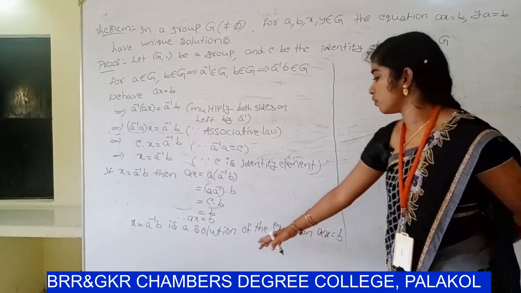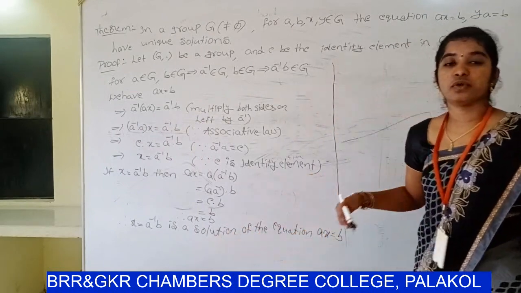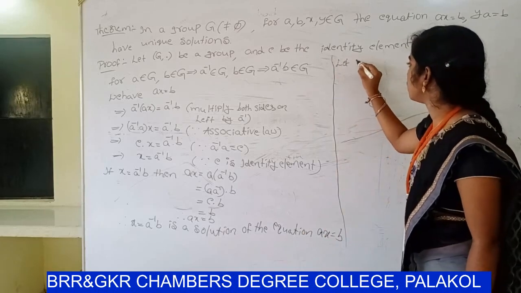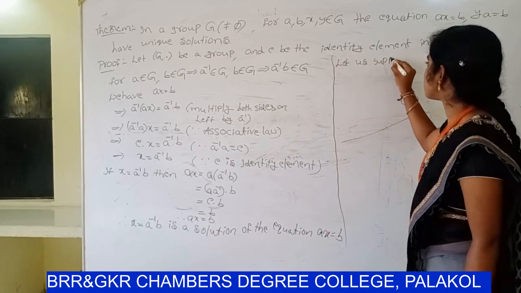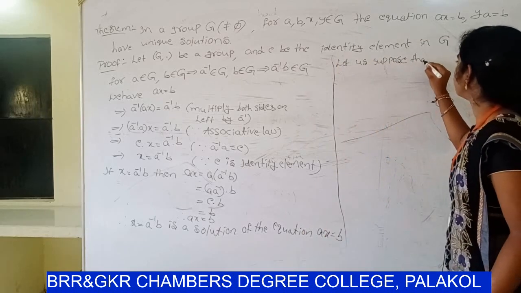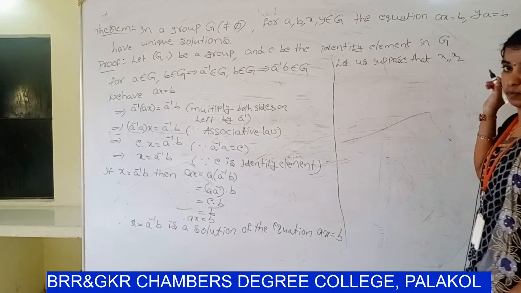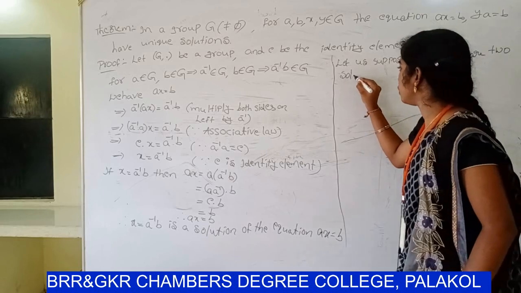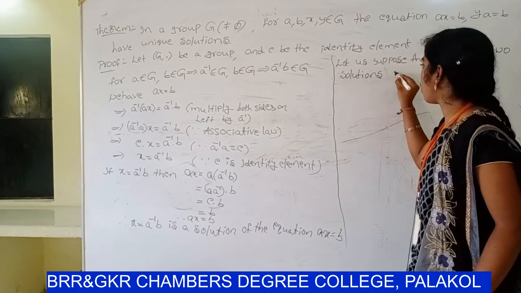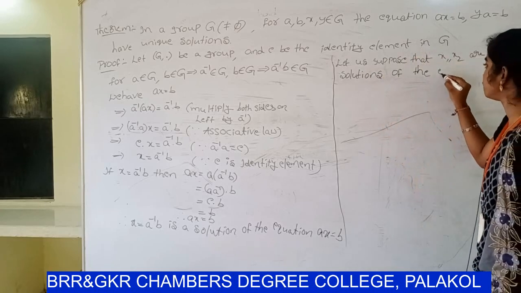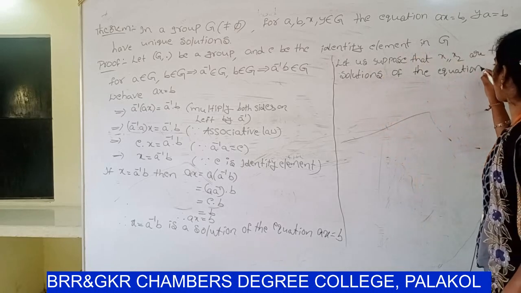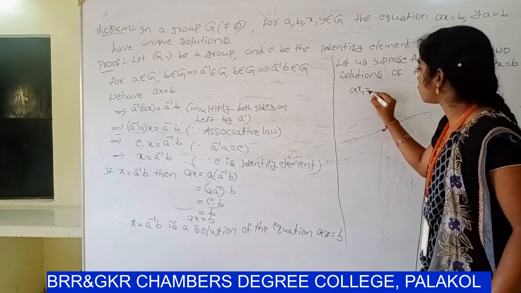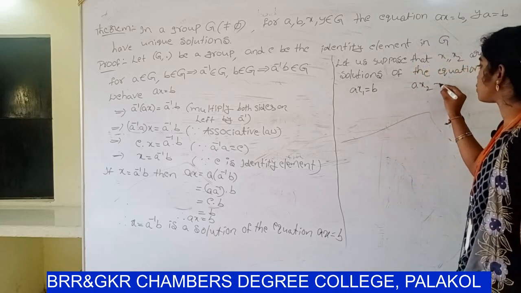So next is only solution. So we have to prove unique solutions. So let us suppose that x1, x2 are two solutions of the equation Ax equal to B. So that means Ax1 equal to B, and another one, Ax2 equal to B.